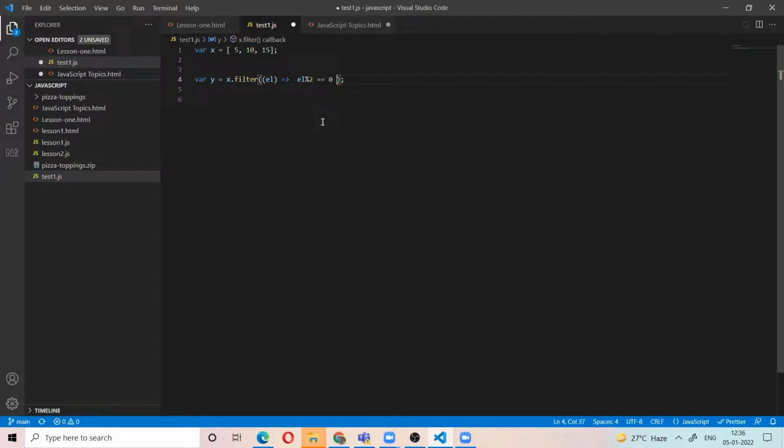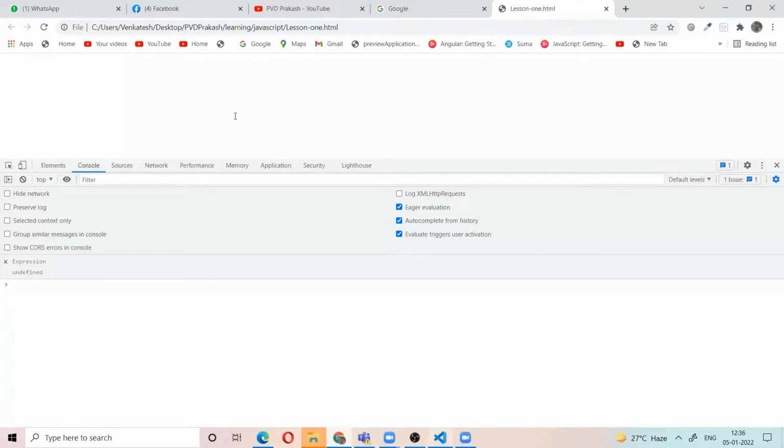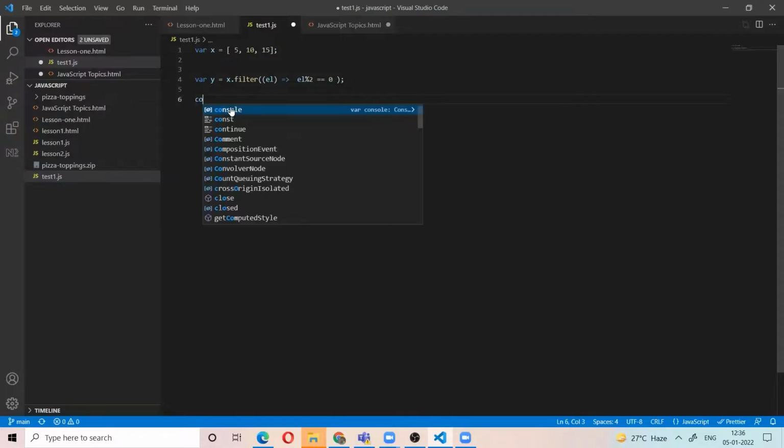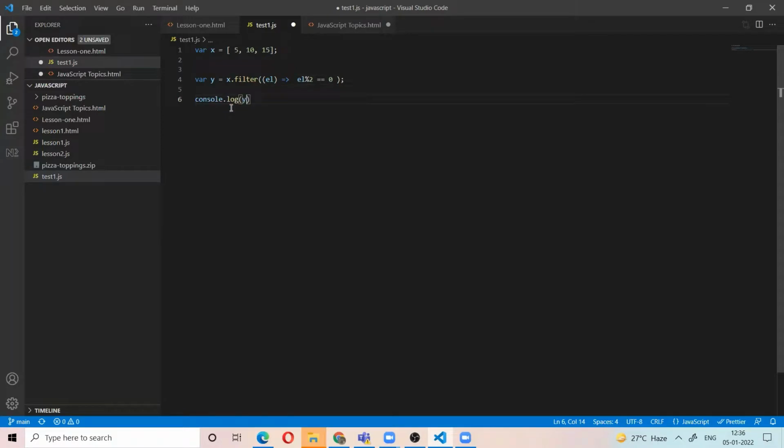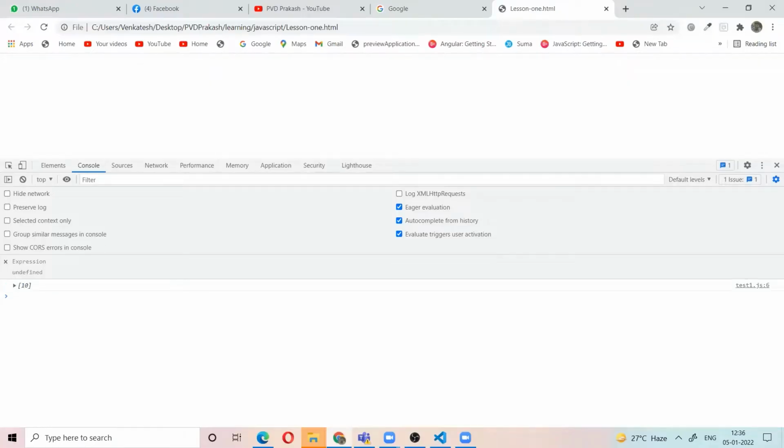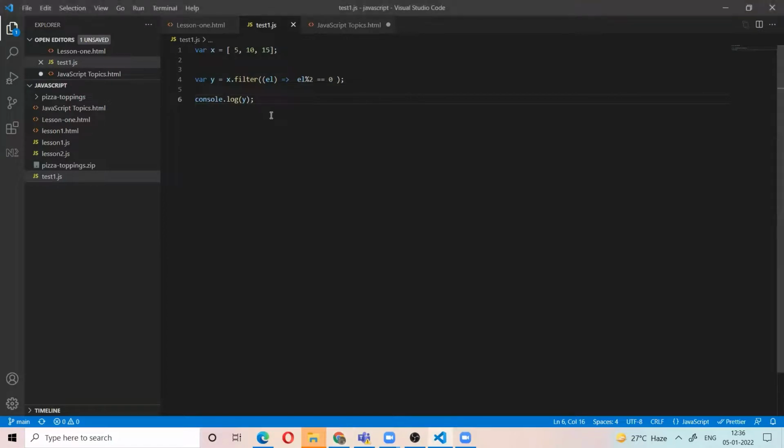So I am filtering the array with this condition. I am not printing the y, that's it. So the output is 10. Filter filters the array elements based on some condition and returns a new array.